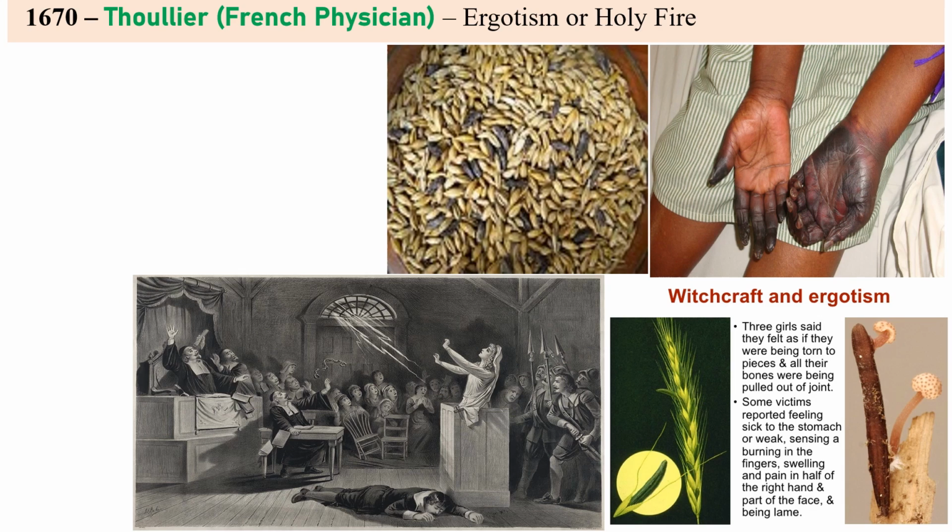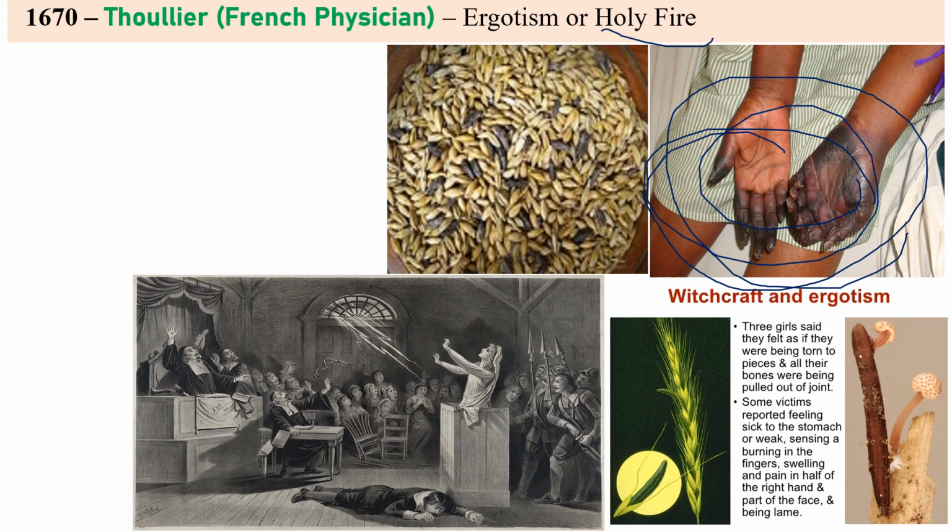Next one, Tulasne, a first man. Actually, ergotism is a very old disease, and at the time people had no idea. People used to believe that it was a god's curse. That is the only thing they knew. Later it was identified as caused by the ingestion of infected grains. That's why it is called holy fire. If you see the symptoms of the infected persons, we can see a firing kind of symptom. We can observe here the hands look like fire, right? That's what is called holy fire.